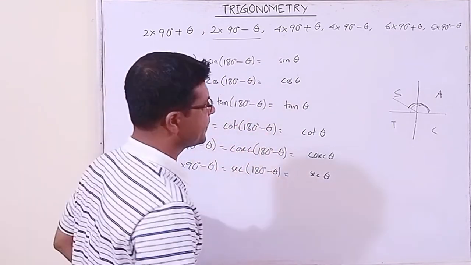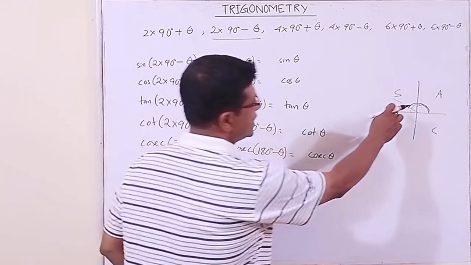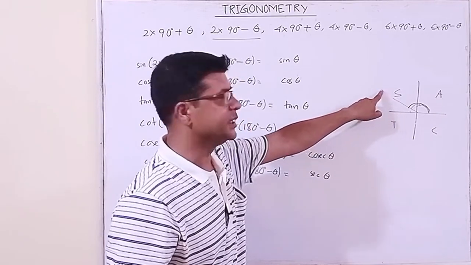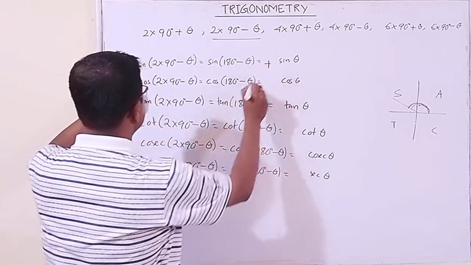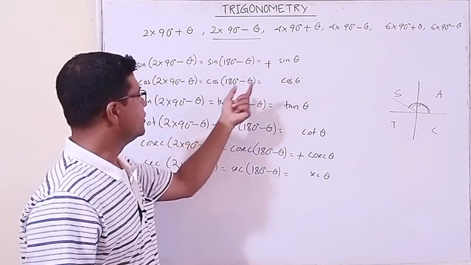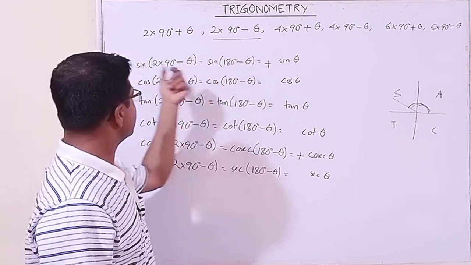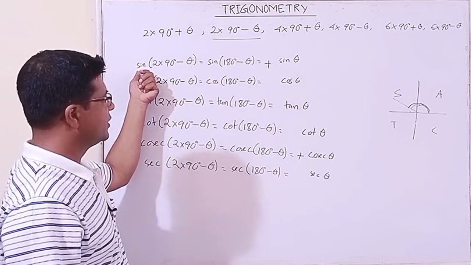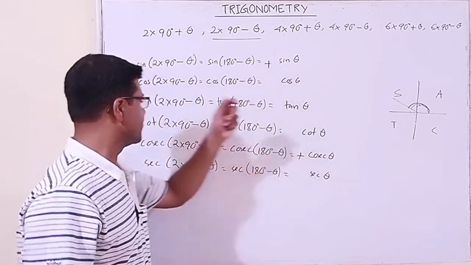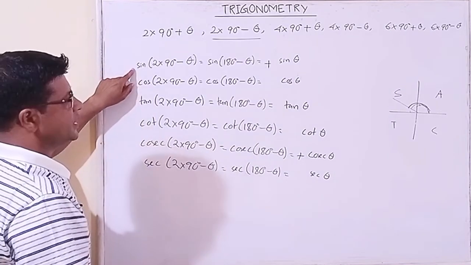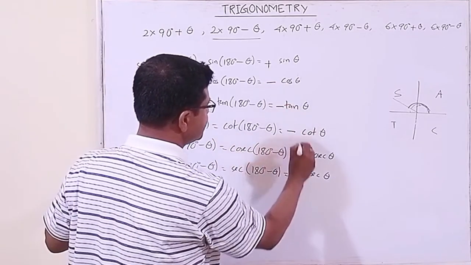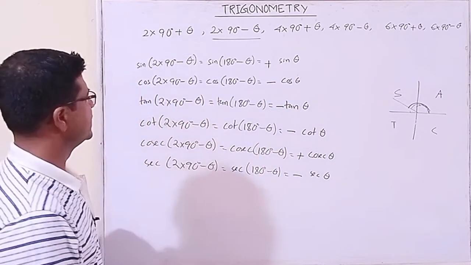Now about the sine. Here the angles are in the second quadrant. In the second quadrant, which trigonometric ratio remains positive? Sine and its reciprocal. Sine is positive and its reciprocal is positive. Correct? Only sine and cosec are positive, so they are positive and the others are negative. Got it? Okay, this is fine.